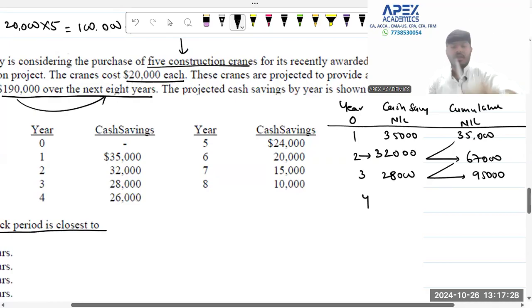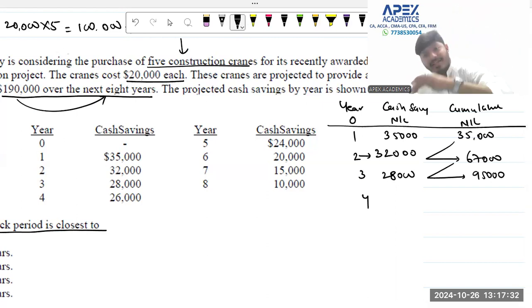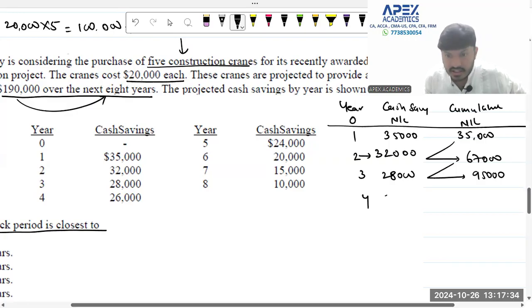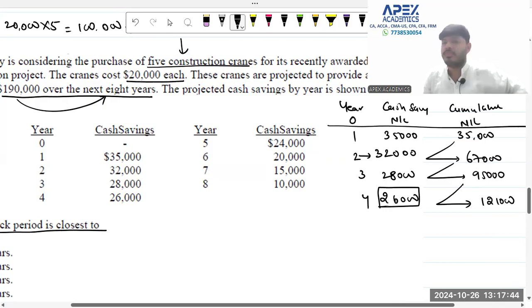So 3 years total is how much? 95,000. Third year only is how much? 28,000. Now in the fourth year we are getting 26,000. So 4 years total is 1,21,000, and the fourth year is 26,000. When I teach payback period, I generally stop the calculation here.